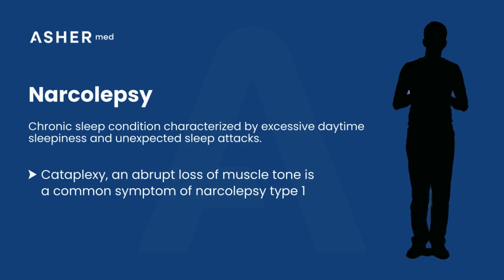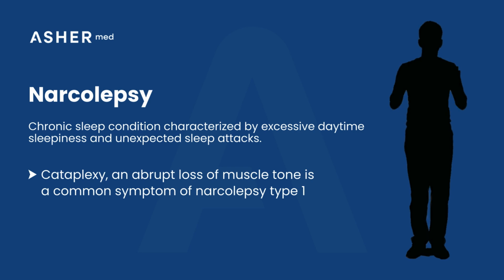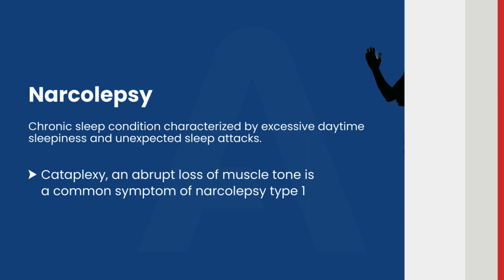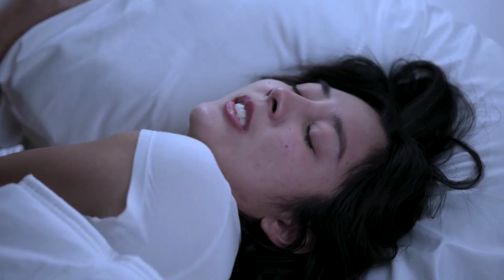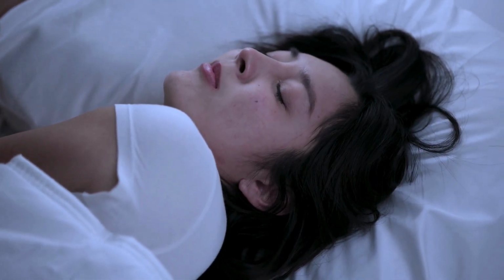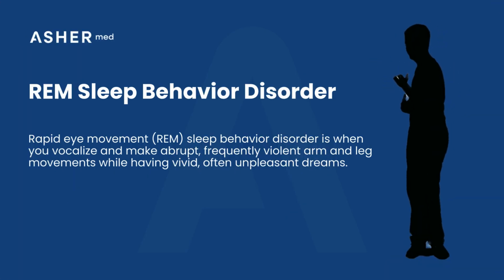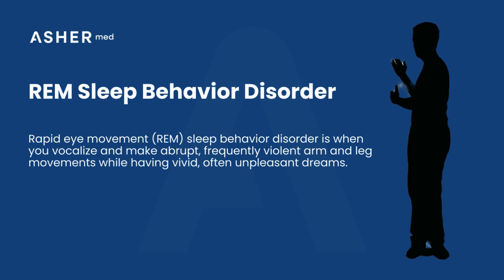Narcolepsy. Narcolepsy is a chronic sleep condition characterized by excessive daytime sleepiness and unexpected sleep attacks. Cataplexy, an abrupt loss of muscle tone that makes people collapse or slouch over as they fall asleep, is a common symptom of narcolepsy type 1. With narcolepsy type 2, sleep attacks also happen, but cataplexy is absent.